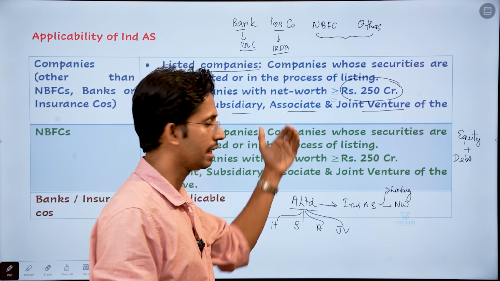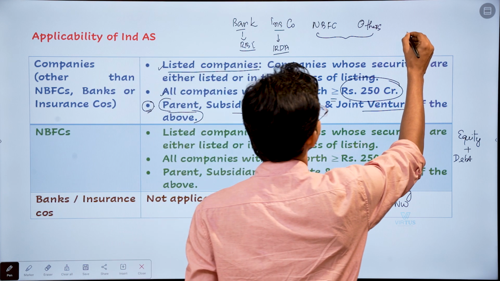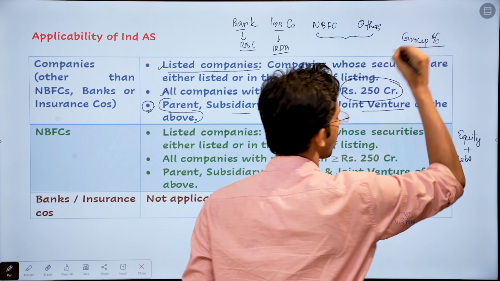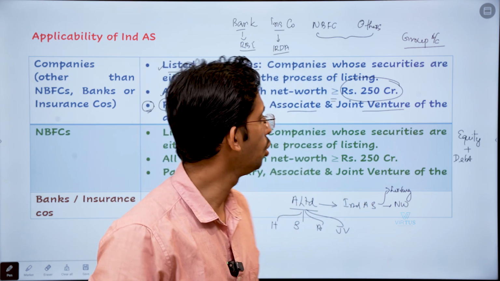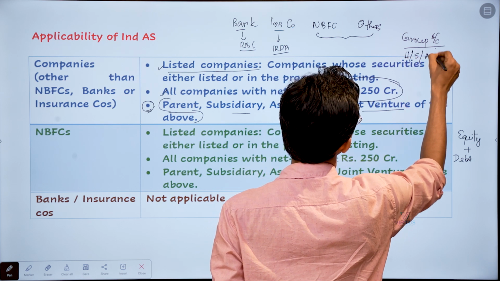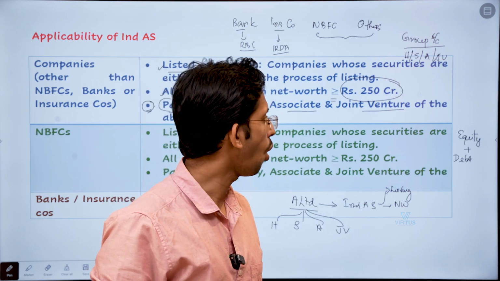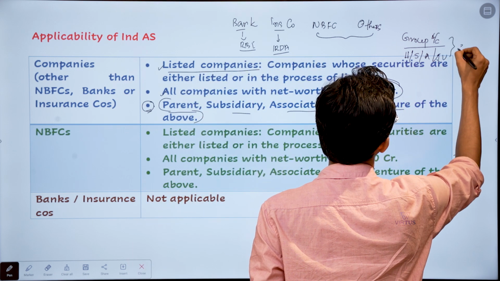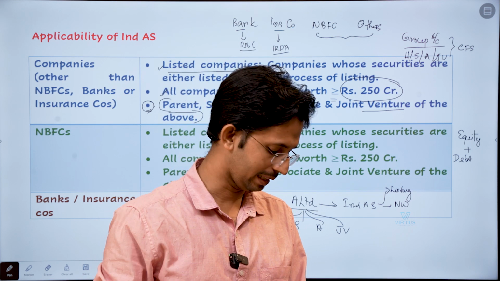Because in IND AS, or even in IFRS, the concept of group accounting exists. What is the concept of group accounting? In group accounting, you give focus to the group. And this group consists of what? The group consists of holding, subsidiary, associate, and JV, joint venture. So, if an entity operates as a group, then you have to prepare what? The consolidated financial statement, CFS, consolidating the financial results of all the entities.